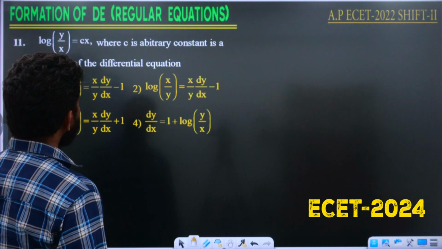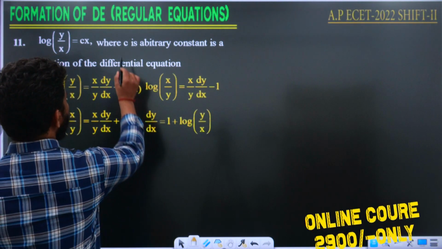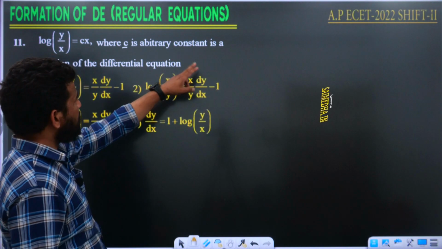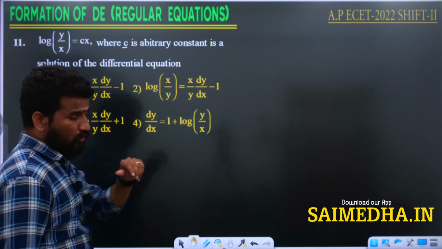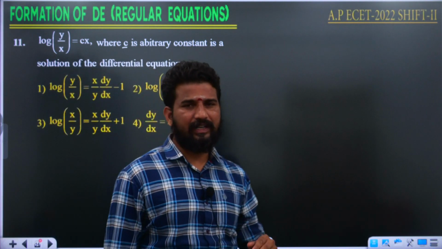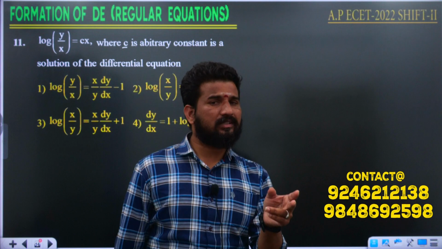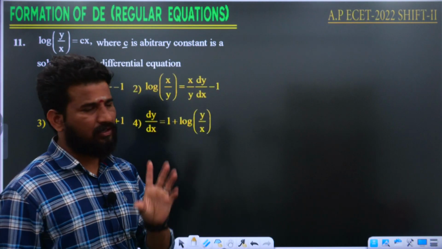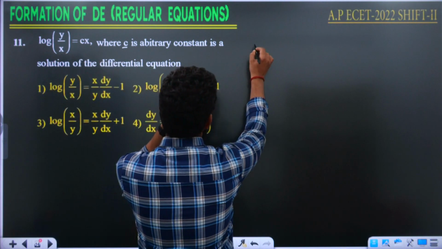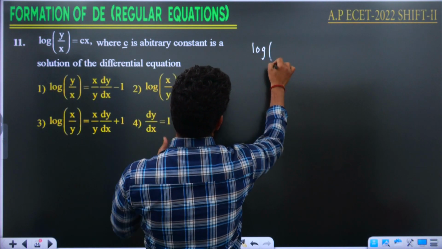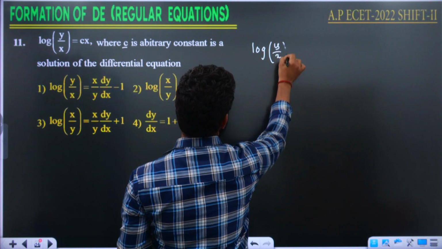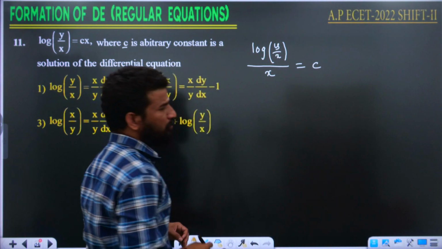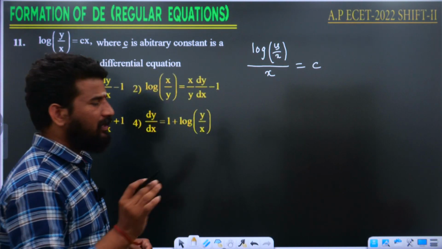Log of y by x is equal to cx, where c is an arbitrary constant. If c is an arbitrary constant and this is a solution of a differential equation, then what would be the differential equation? We need to find out a differential equation. How many arbitrary constants are there? A single arbitrary constant is there. We need to eliminate that single arbitrary constant. So let me eliminate it here by writing log y by x, divided by x, is equal to c. Differentiating both sides with respect to x, c is going to be eliminated.